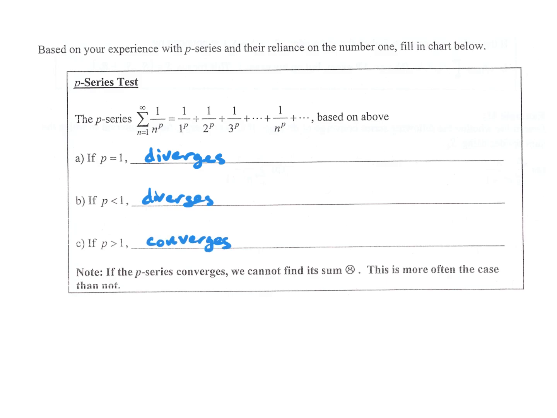Again, just another note, if the p series converges, we can't find its actual sum. We can find its partial sums, which we do with most things, except for GST and telescoping. For those we can actually find the infinite sum. All the other ones, we just find the partial sum.